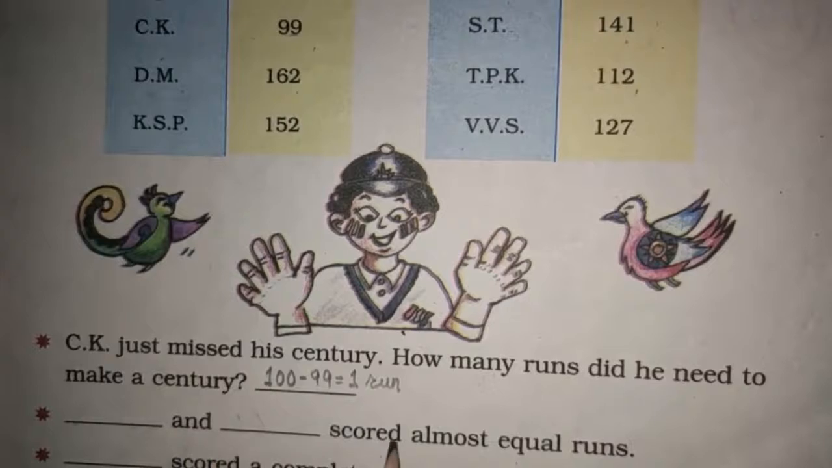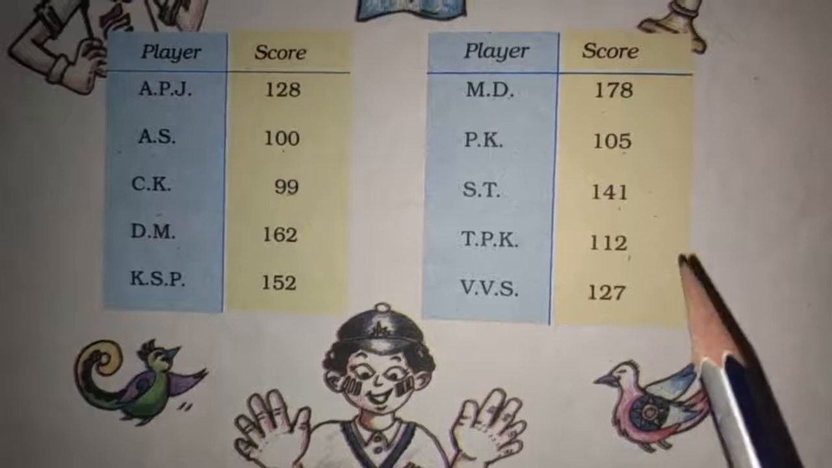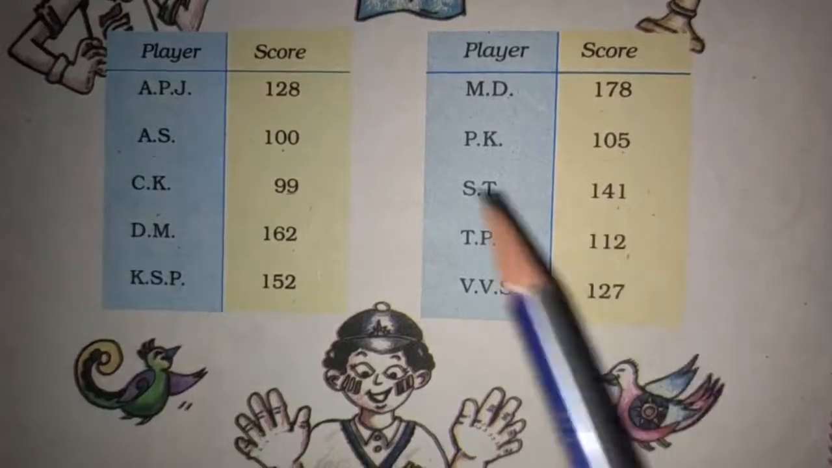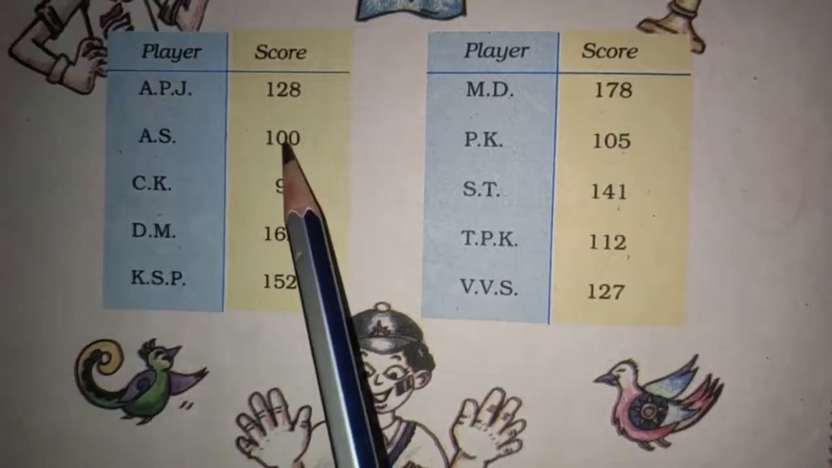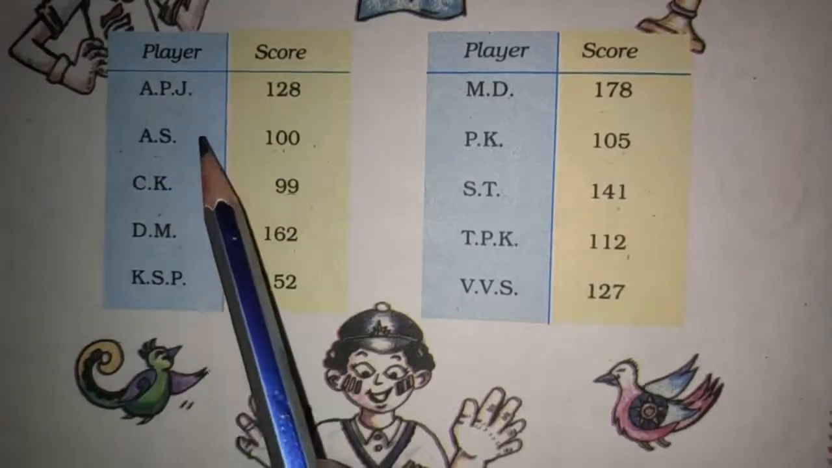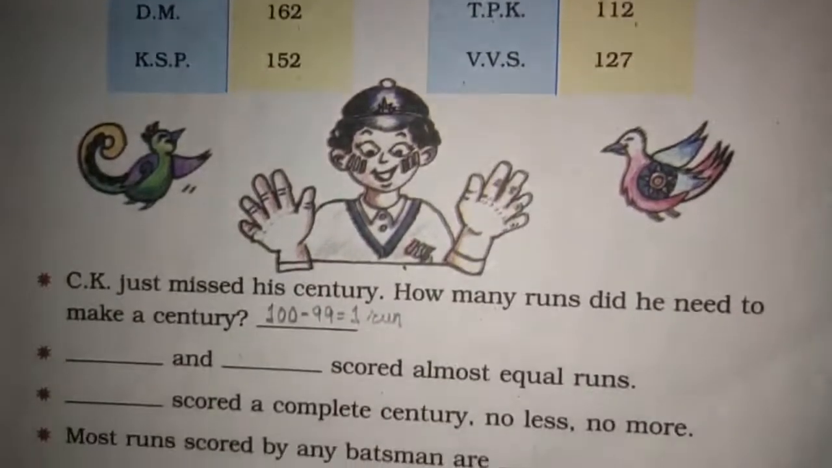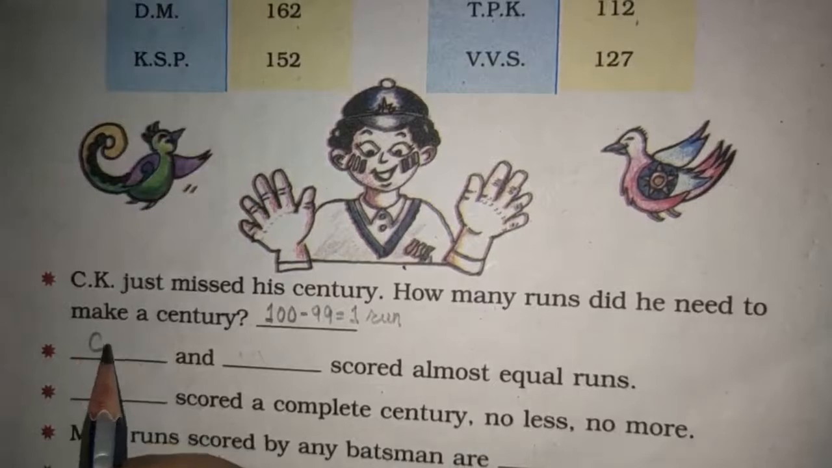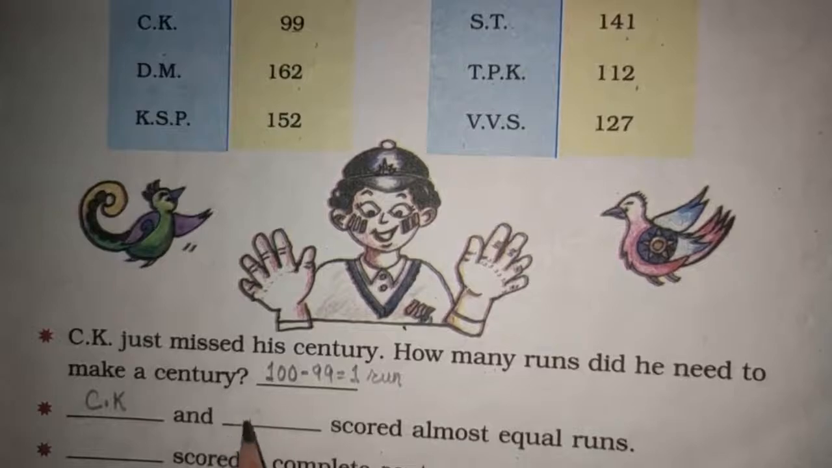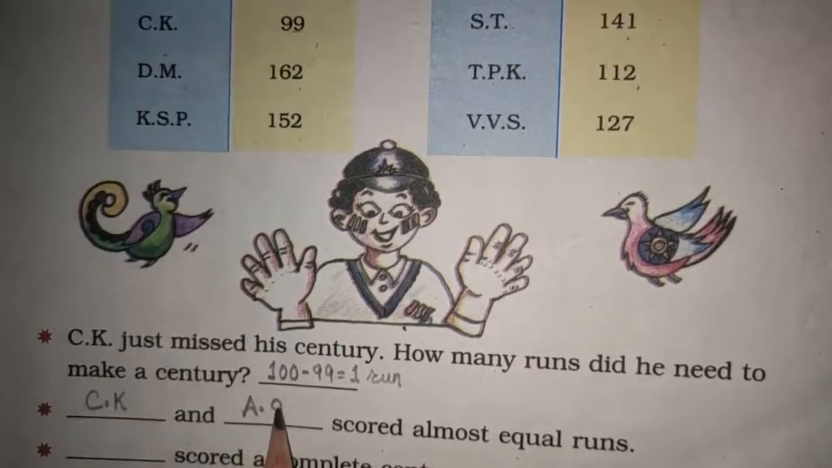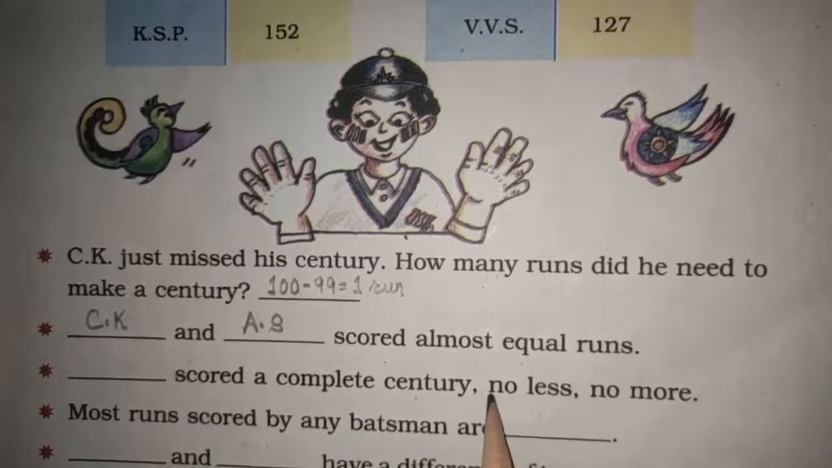Dash and Dash scored almost equal runs. So let us see who has scored almost equal runs. You can see CK has scored 99, AS has scored 100, right? So CK and AS, they have scored almost equal runs. So you will write CK and AS.